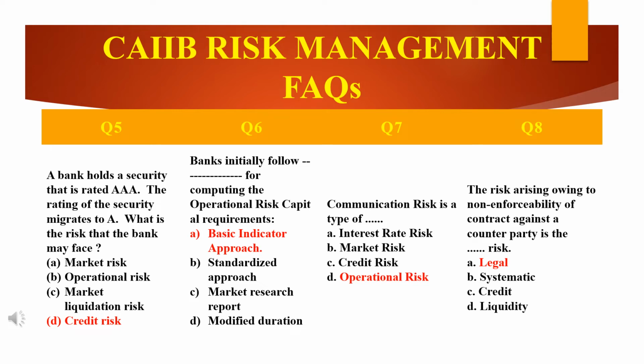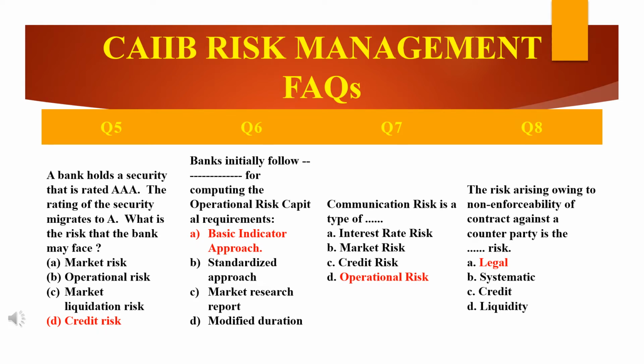I would repeat once again, operational risk is the answer. Communication risk is a type of operational risk. Why? Because this is the risk of losses arising from inadequate or failed people, process or systems and external losses. When there is a miscommunication or communication gap between the bank staff and the customer, it would lead to operational risk.